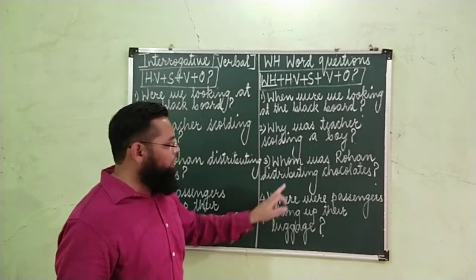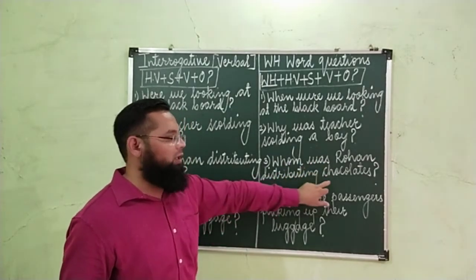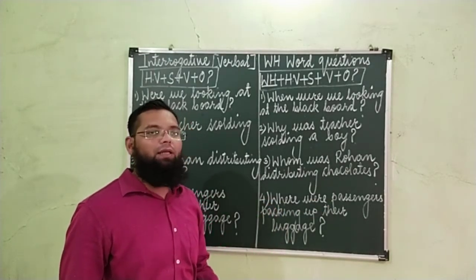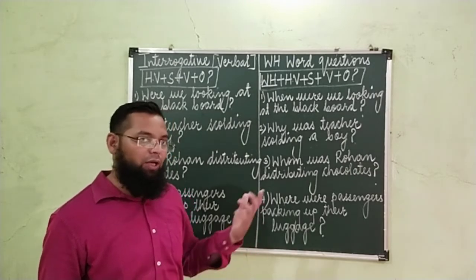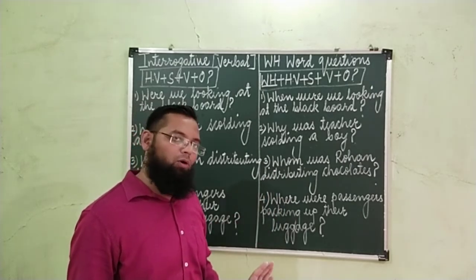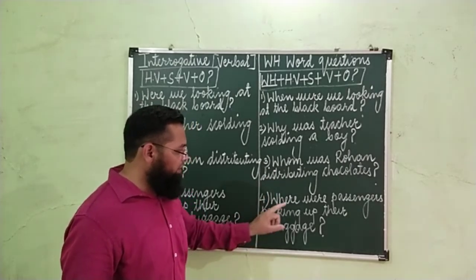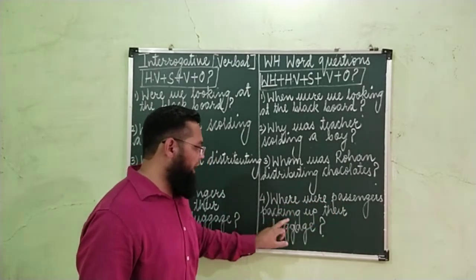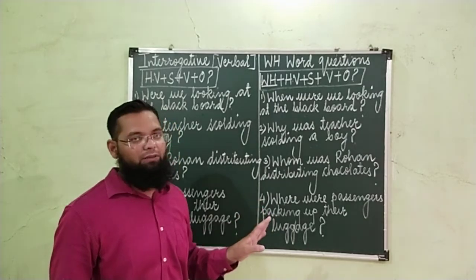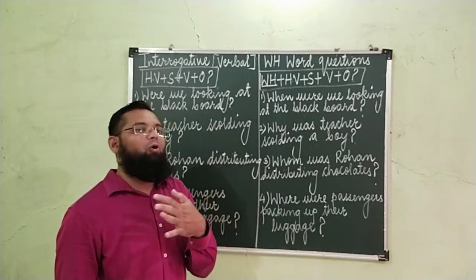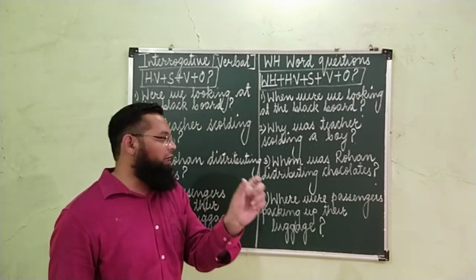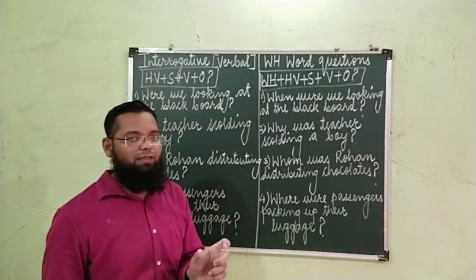Next example. Whom was Rohan distributing chocolates? रोहन किसे चॉकलेट डिस्ट्रीब्यूट या बांट रहा था? काम जारी है, बांट रहा था. You cannot ask this question: whom Rohan was distributing chocolate? Grammatically it will be wrong. And the last example. Where were passengers packing up their luggage? Passengers अपना सामान कहाँ बांध रहे थे? It depends upon you. It depends upon us which information we want to get. So that particular W or H word we will use in that sentence.